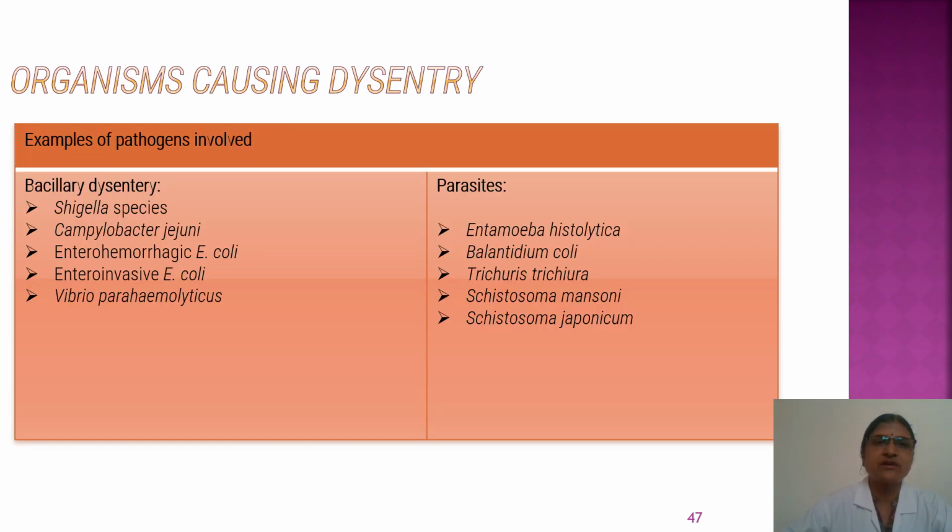So now we will see organisms causing dysentery. There are two types of dysentery: bacillary dysentery caused by bacteria and parasitic dysentery caused by parasites, and more common among these is amoebic dysentery. The organisms causing bacillary dysentery are Shigella species, Campylobacter jejuni, enterohemorrhagic E. coli, enteroinvasive E. coli, and Vibrio parahaemolyticus. And parasites are Entamoeba histolytica, Balantidium coli, Trichuris trichiura, Schistosoma mansoni, and Schistosoma japonicum.